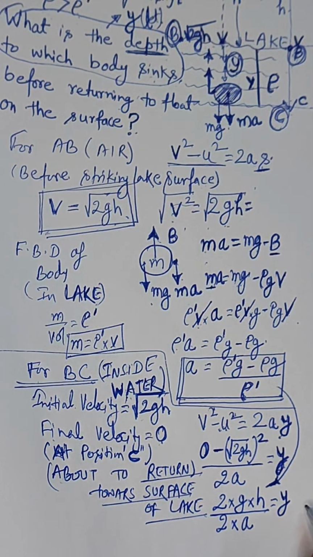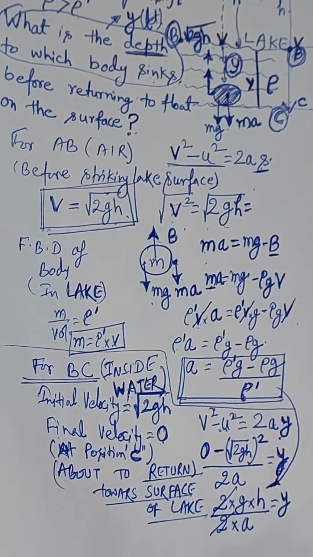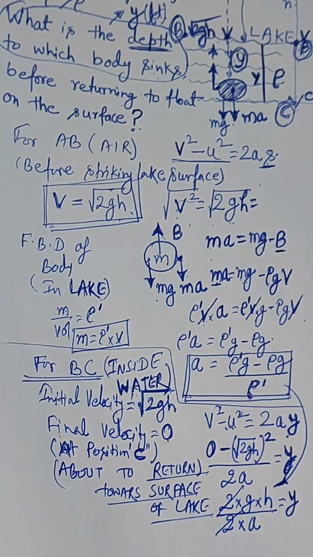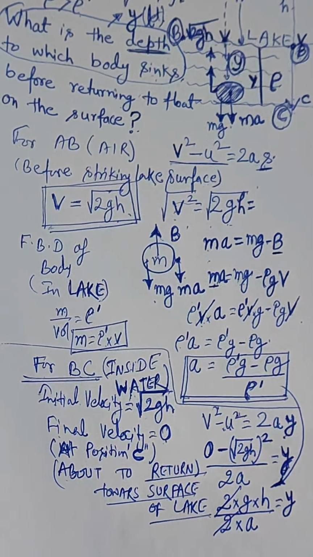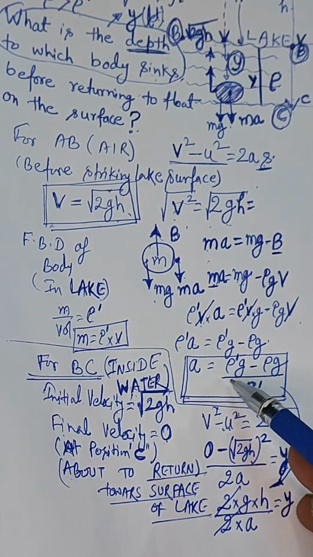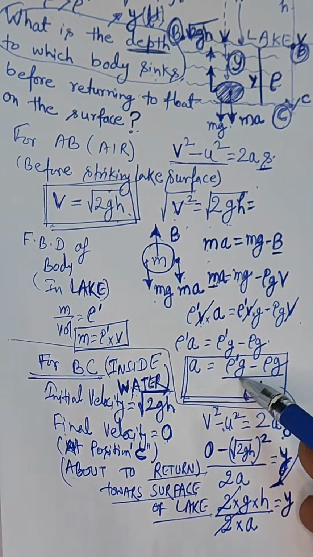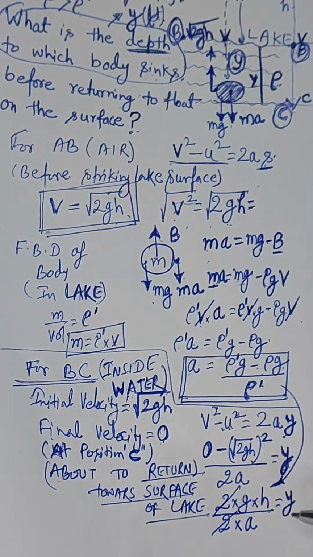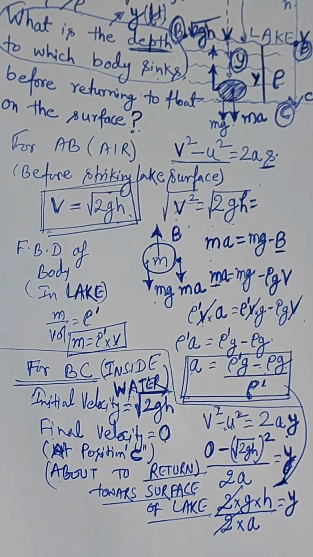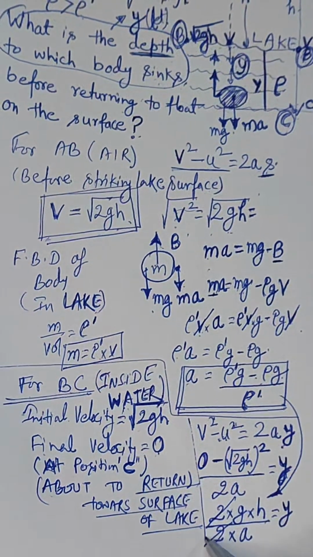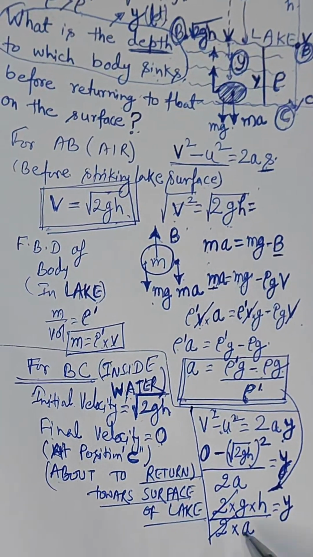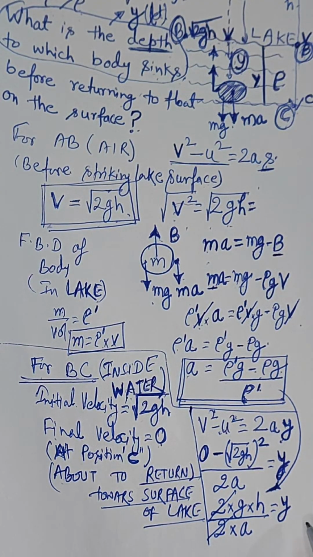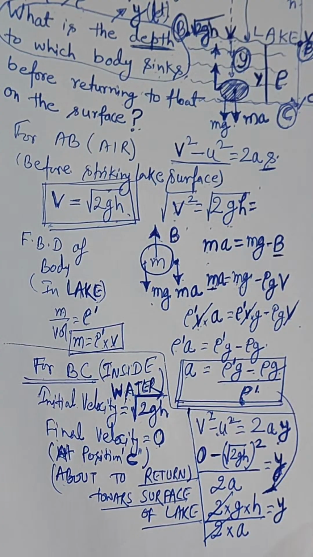Here you can see 2 and 2 will be cancelled out. We have seen that rho dot g minus rho g by rho dot is the acceleration which we have calculated. Now from this point, you can see 2gh by 2 times a is the value of the depth to which the body sinks.